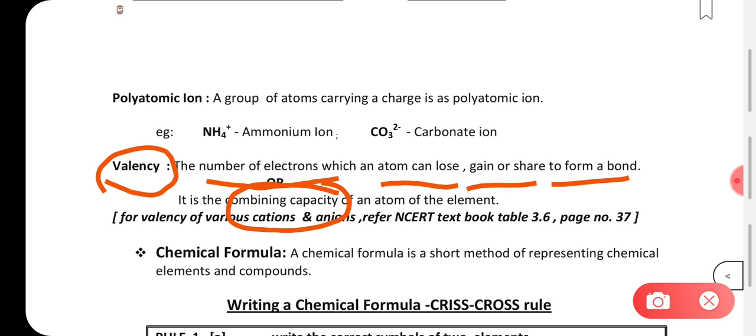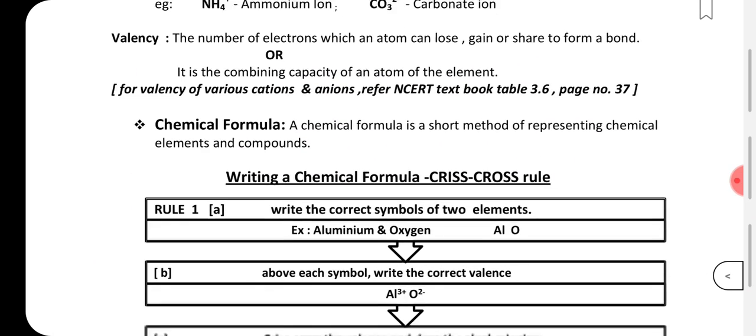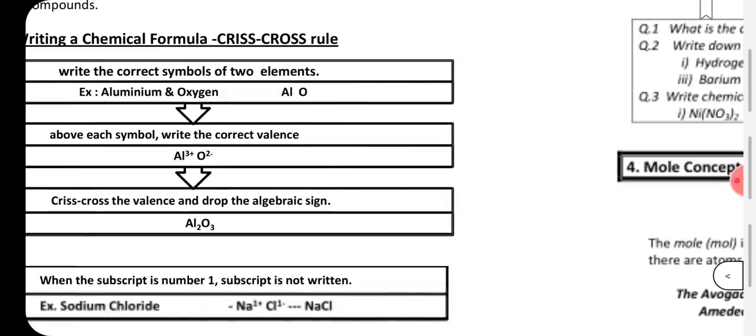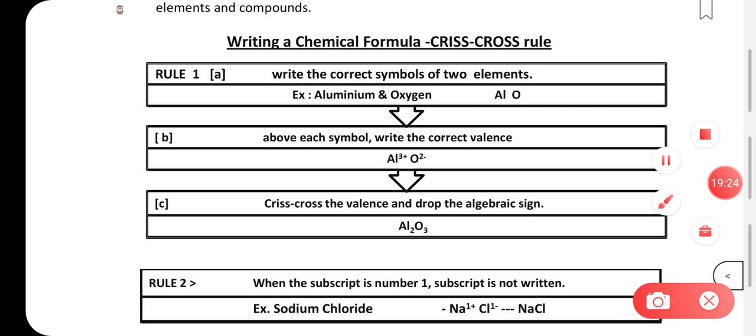Now when we talk about chemical formula, a chemical formula is a short method of representing the chemical element and the compound, and there is a rule called the crisscross rule which we follow to write the chemical formula. Okay, so let us see what the rule is. With the help of an example you would be able to understand it better. Now let's say we have to write the chemical formula for aluminium oxide.